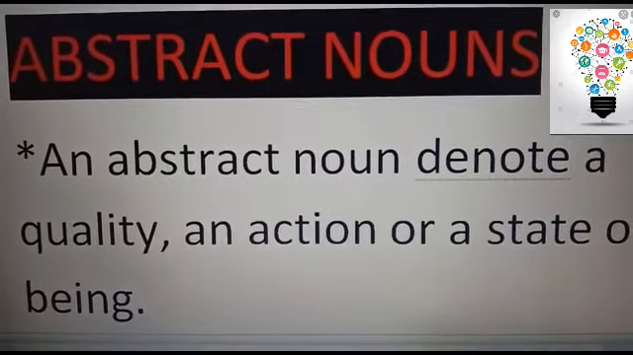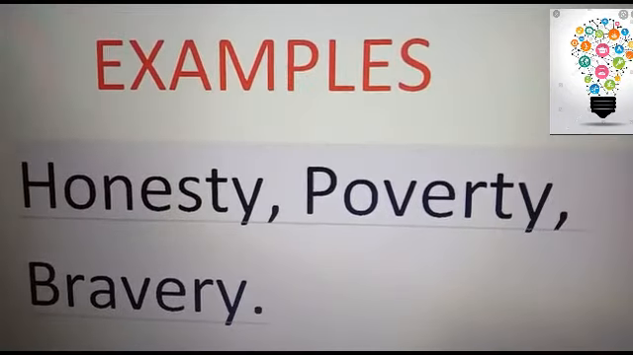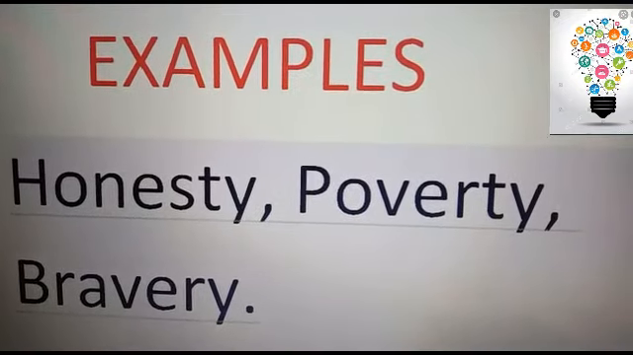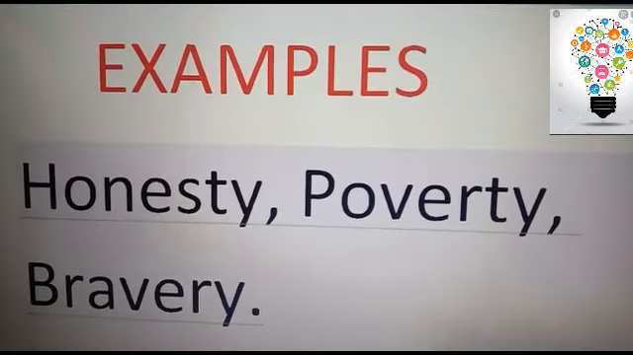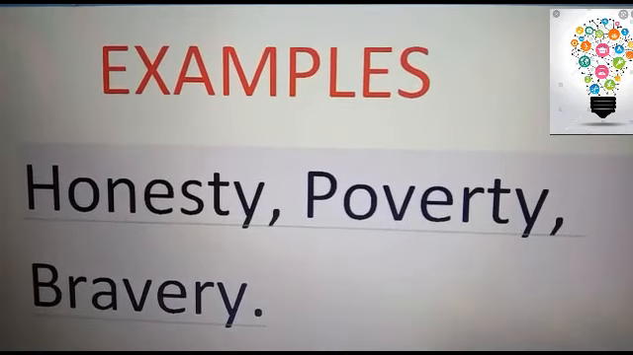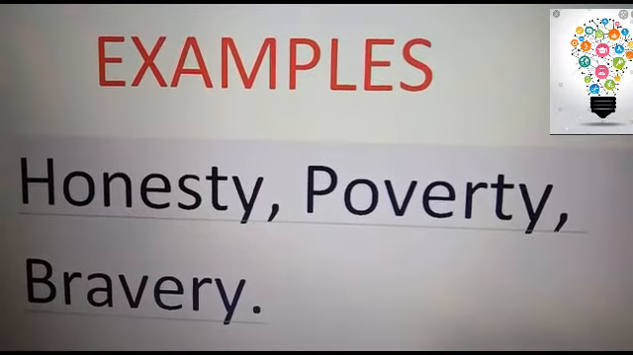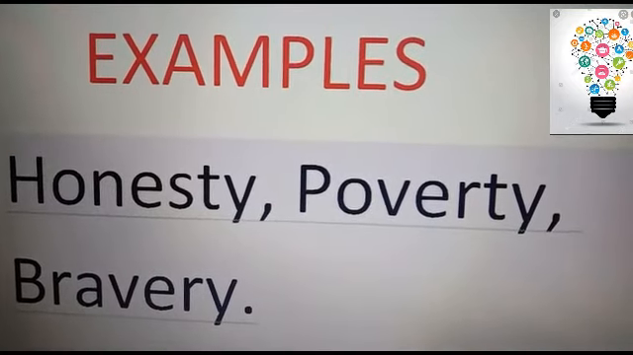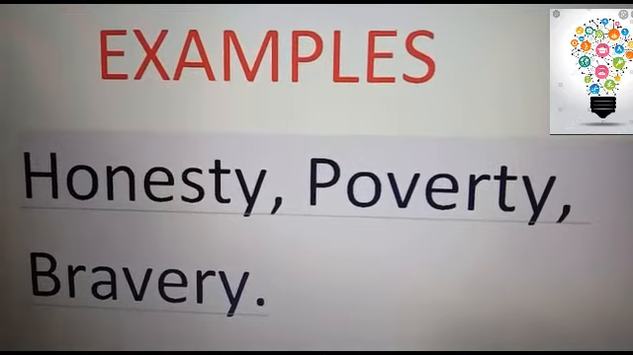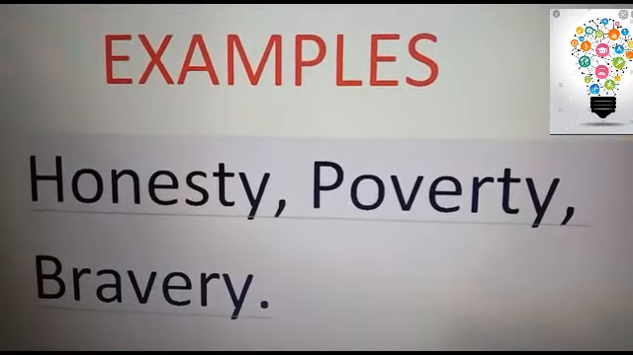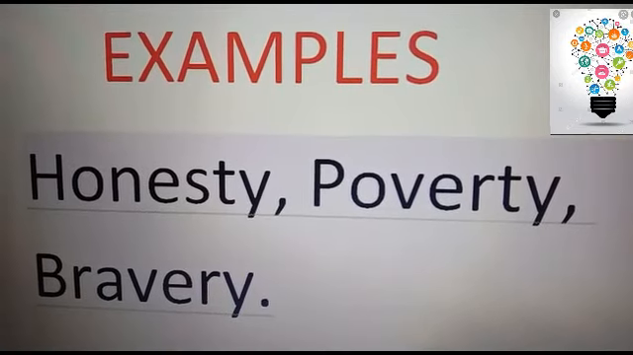Okay, let's take examples. Honesty, a quality. If we talk about honesty, it's a quality. He's a very honest person. So it will be an abstract noun. Poverty. Poverty is a state of being. It has been formed from a word called poor. From poor we form poverty. Honesty is from the word honest, and bravery is from the word brave. Yes, you're right. And let's move on.